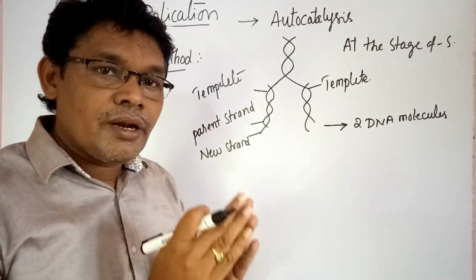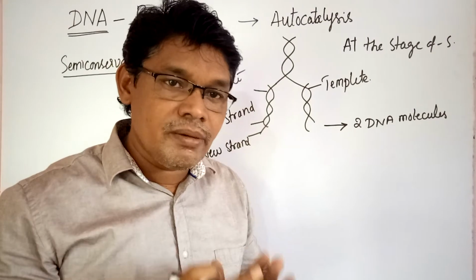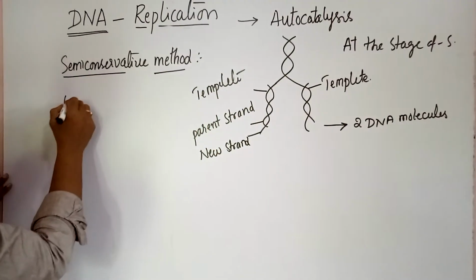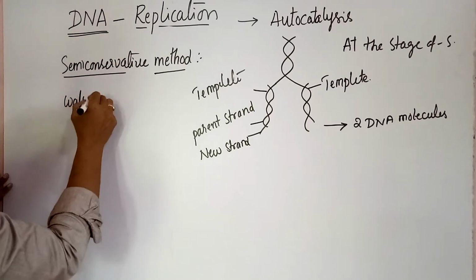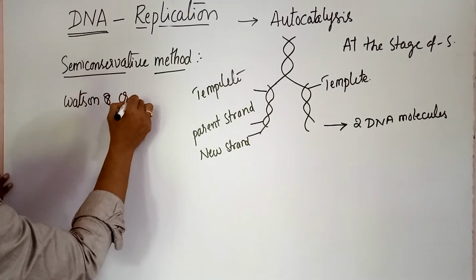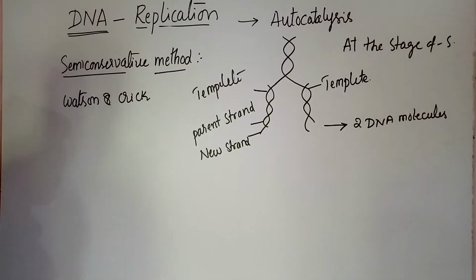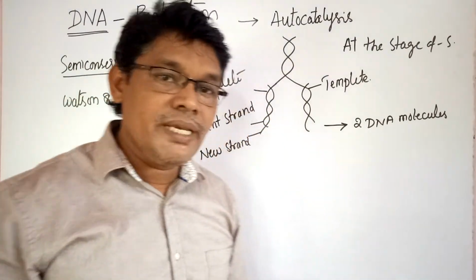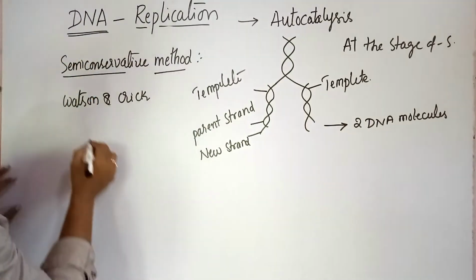DNA replication in the semi-conservative method was proposed by Watson and Crick. This was also proved experimentally by Meselson and Stahl.